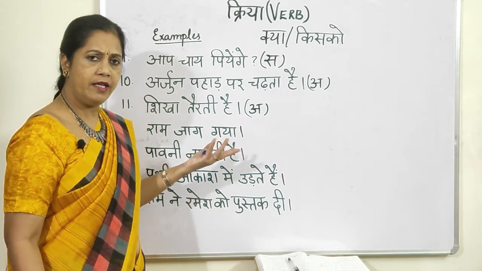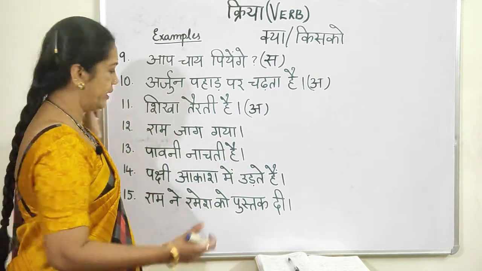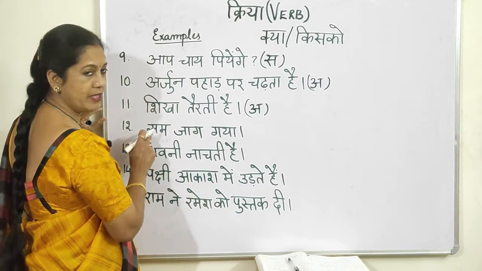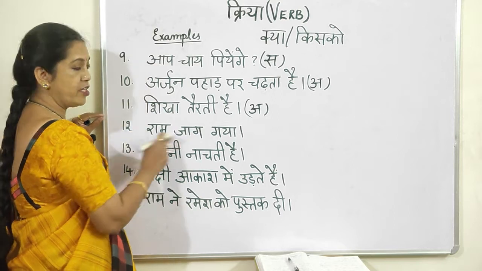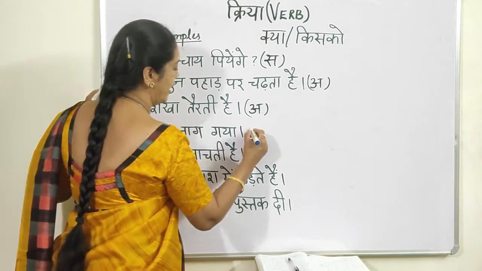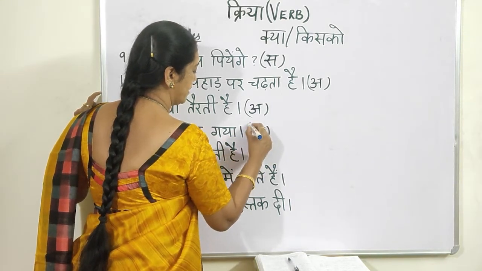क्या जाग गया? Now there is no connection. This is directly जाग गया, meaning who got up. It is related to Ram. So there is no object there. So again this is akarmak.